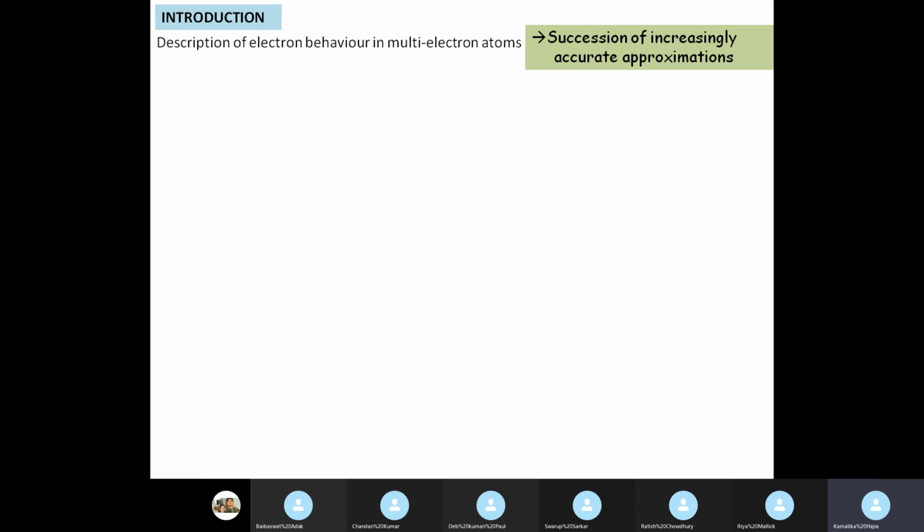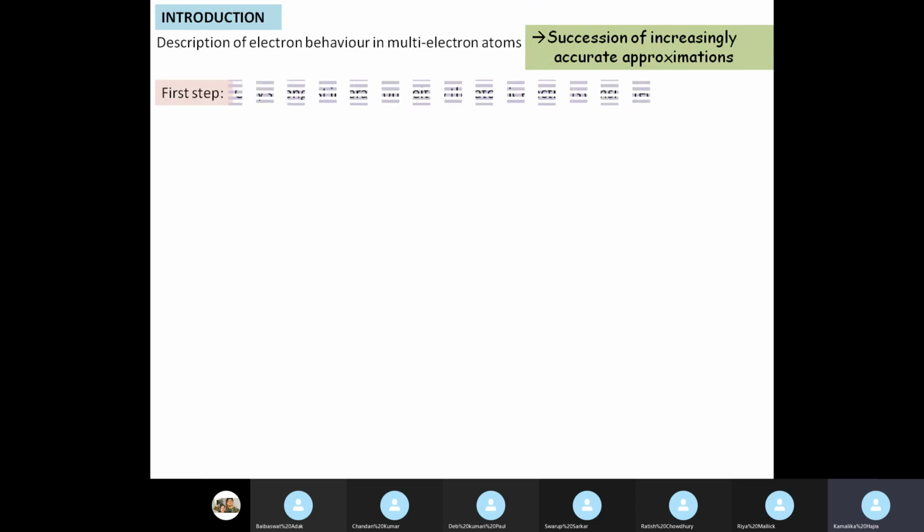The straightforward use of the Schrodinger equation is not enough to describe the behavior of electrons in multi-electron atoms. So we start with the most minimal approximation and then slowly go to more and more accurate approximations.